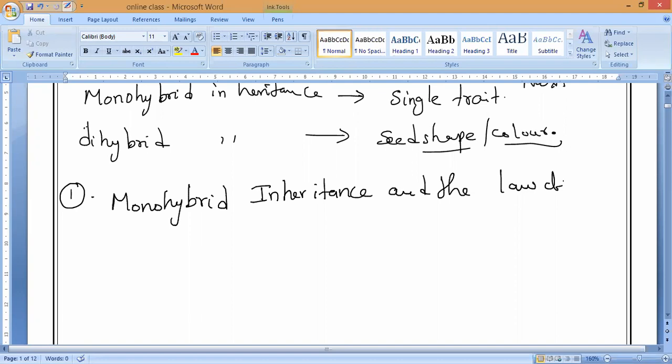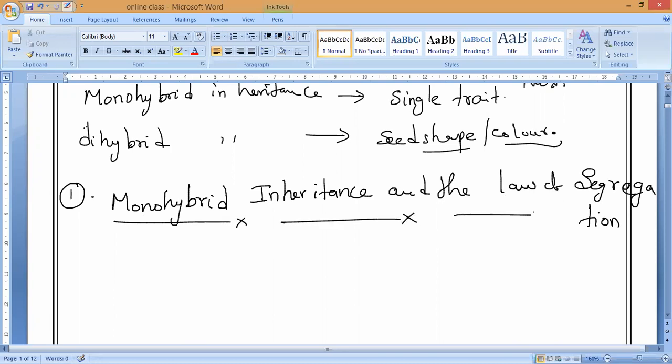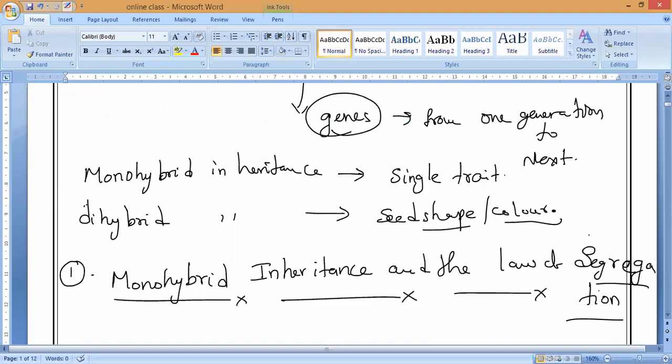Those are the 3 laws given by Mendel regarding the inheritance, the transmission of characteristics from parents to offspring, which he observed through pea plant cultivation. We'll study them one by one. The first one is monohybrid inheritance, which you can also call the law of segregation. Now let us understand what we mean by monohybrid inheritance and the law of segregation. First you should understand what we mean by inheritance.